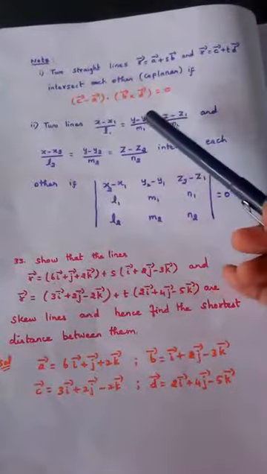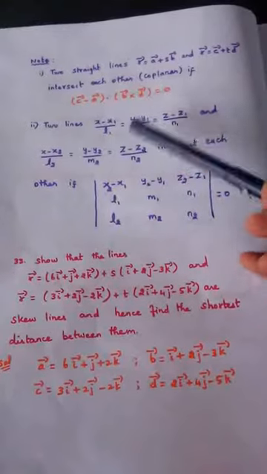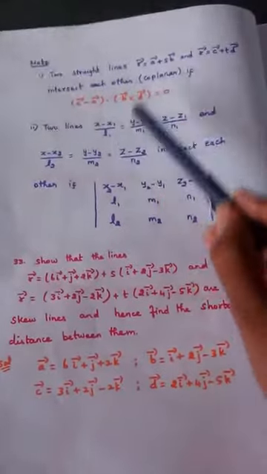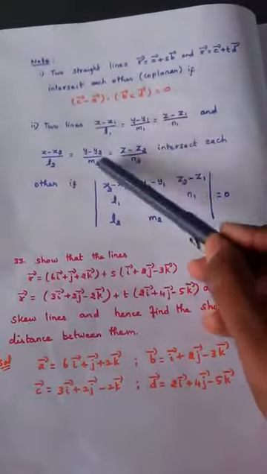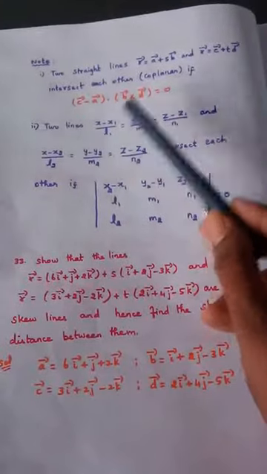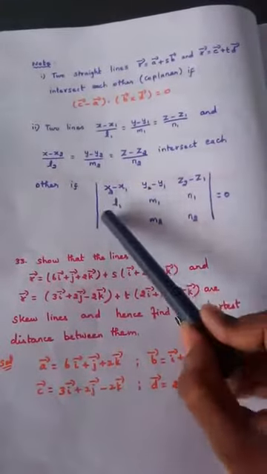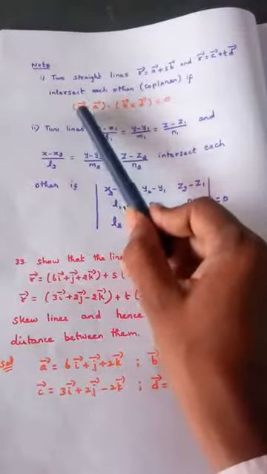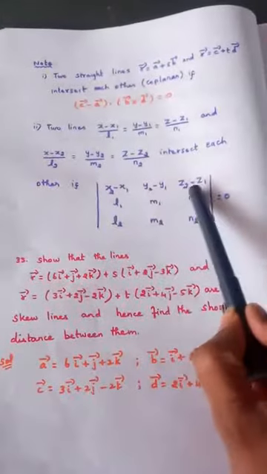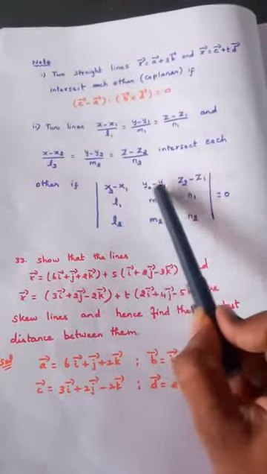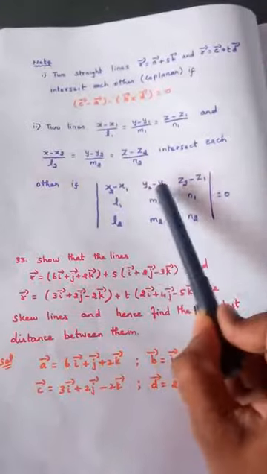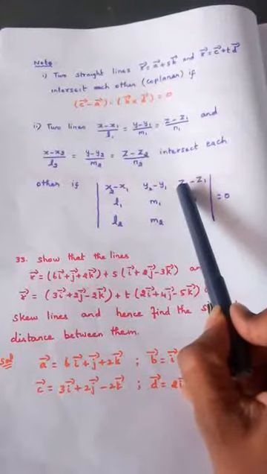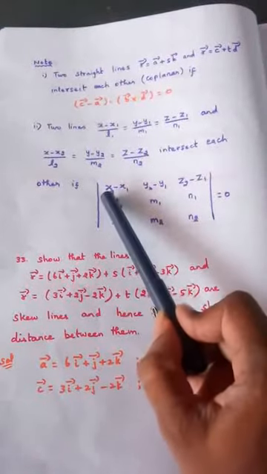Try to understand. The same thing is given in Cartesian form. Here the two lines were in vector form, and the condition is this. This is the Cartesian equation. If these are two lines, then the condition for them to intersect is given by this formula. x2 minus x1, y2 minus y1, z2 minus z1, which is c minus a, second point minus first point, is the first row, because x1, y1, z1 is the first point and x2, y2, z2 is the second point.